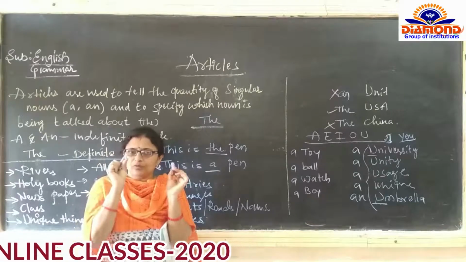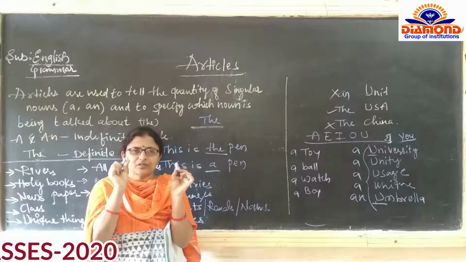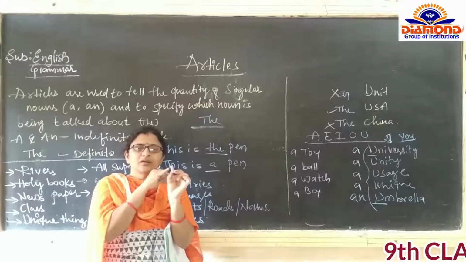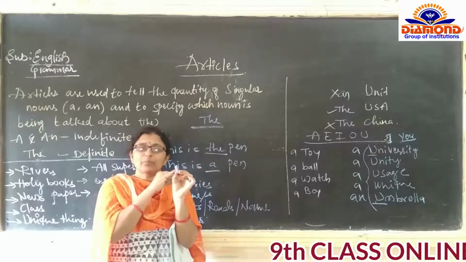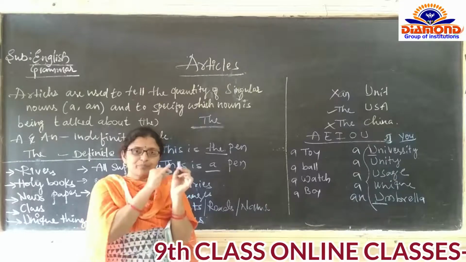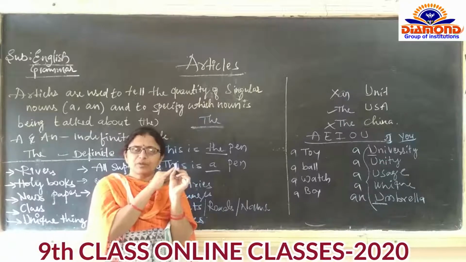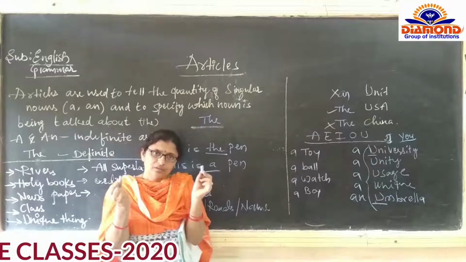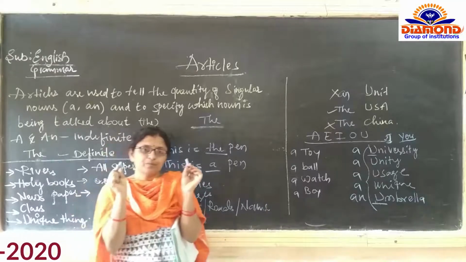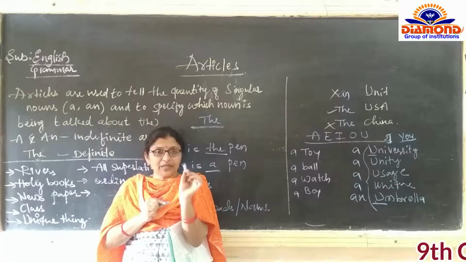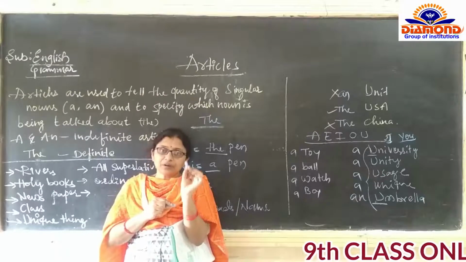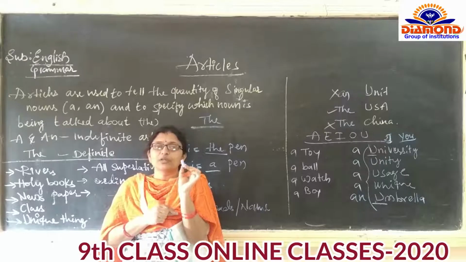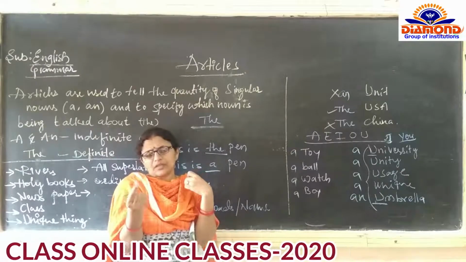And one more pen I have. These are actually chalk pieces. Just assume that these two are pens. This is the pen which my father has given on my birthday. And one more pen I have. This is a pen. What is the difference between these two pens? ये वही पेन है जो मेरे फादर ने मेरे बर्थडे को गिफ्ट करे थे. This is a particular pen we are going to talk about. This is a pen. Commonly we are going to say that this is a pen.